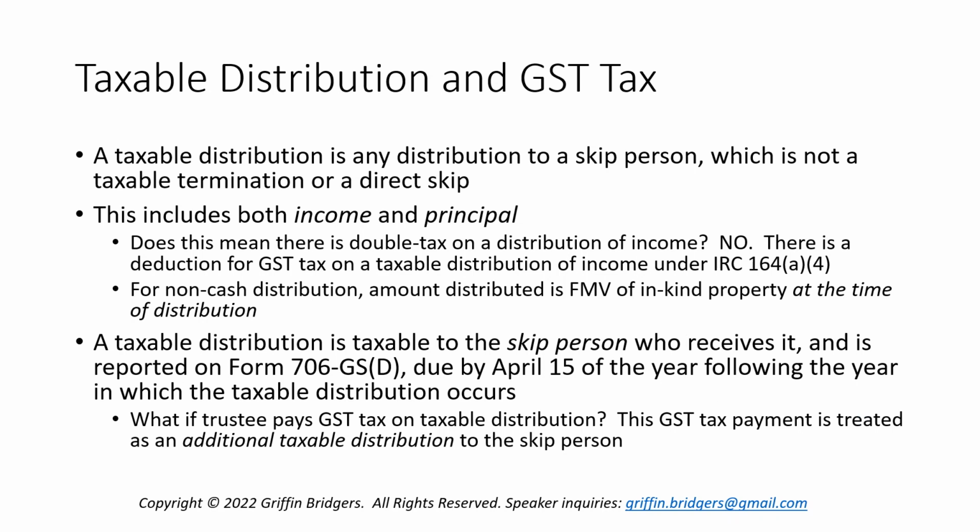Now, the interesting thing with a taxable distribution to a skip person is that it includes a distribution of both income and principal. The big question here is, does that mean there's a double tax on a distribution of income?